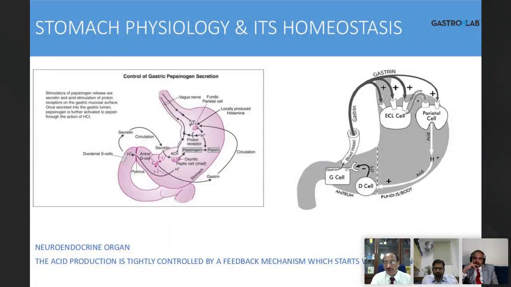So the parietal cell produces acid, and the acid goes down and stimulates the D cell in the antrum, which secretes the somatostatin. Somatostatin is a switch off hormone in the GI tract. So it just switches off the G cell. So the G cell will not produce any more gastrin. So the stomach says, okay, enough of acid. I want to stop here. When I need acid, G cells produce gastrin. When I need to switch off, the D cells produce somatostatin to switch off.